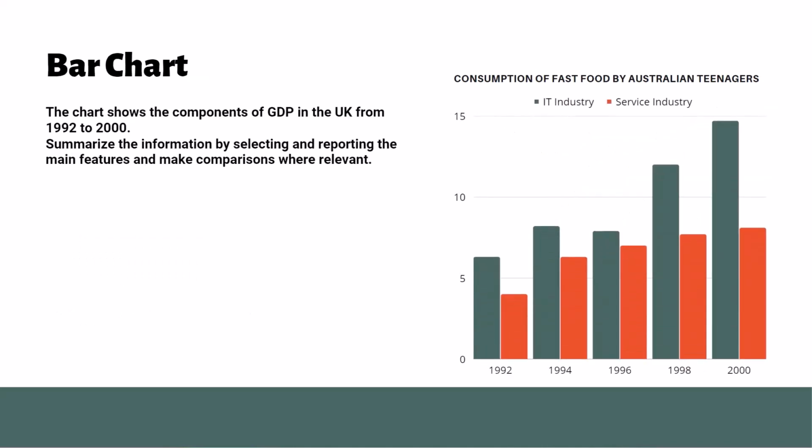Continuing from our previous discussion on grouping data in line graphs for IELTS Task 1, let's take a closer look at the bar chart showing the components of GDP in the UK from 1992 to 2000 as an example. To group the data effectively, we need to identify the similarities and differences in the chart. Firstly, we can see that the GDP generated from the IT industry and service industry were similar in 1994 and 1996. However, in the next 4 years, including 1998 and 2000, the patterns of the two components diverged significantly.